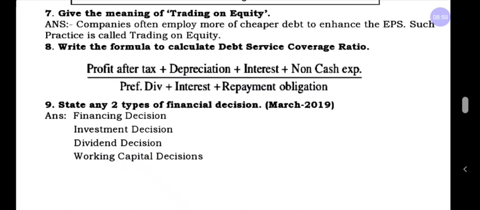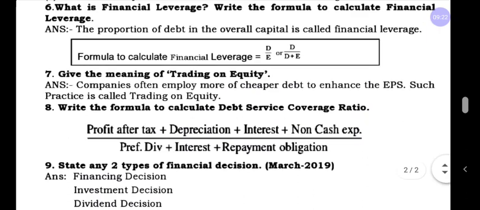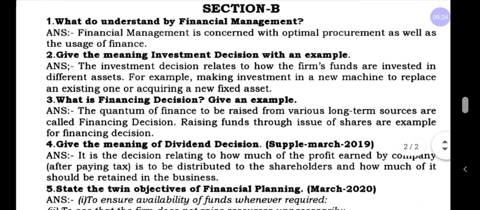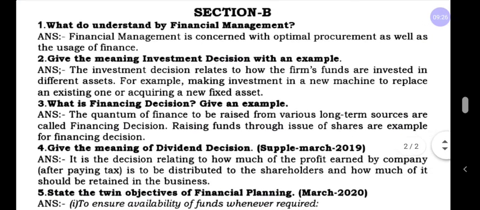And the last question in financial management 2 marks: state any two types of financing decision. Here, financing decision they asked in March 2019. They are working capital decision, dividend decision, investment decision, financing decision. These are the 2 marks questions we can expect in the final examination.